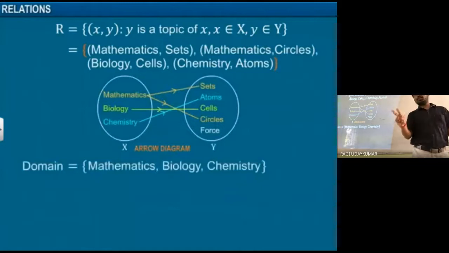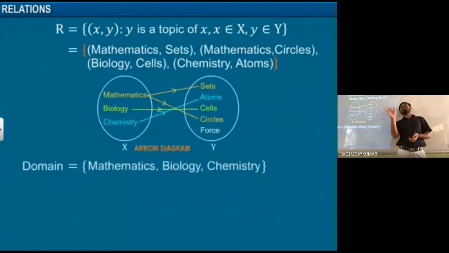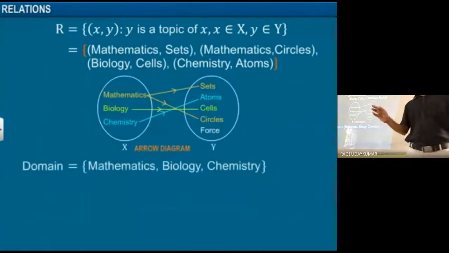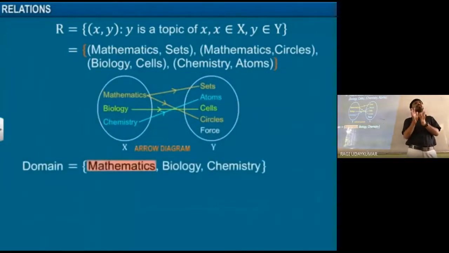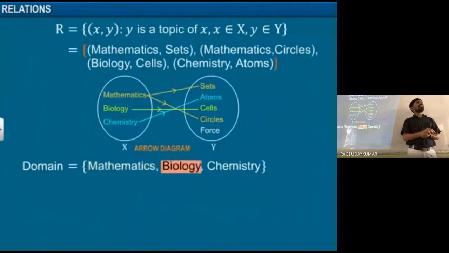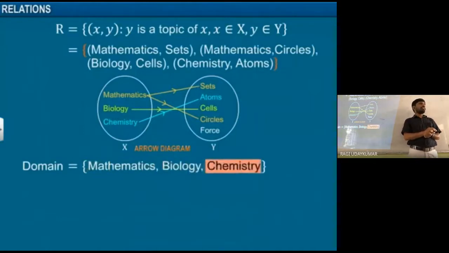But mathematics should not be written two times. As you like mathematics most, you may say, I like it a lot sir, I will write it two times. No, a set will not accept that. In a set, write an element only one time. That rule you are not supposed to forget. So the domain is mathematics, biology, and chemistry. If you write all the first elements as one set, you get the domain. Did you understand what is meant by domain?